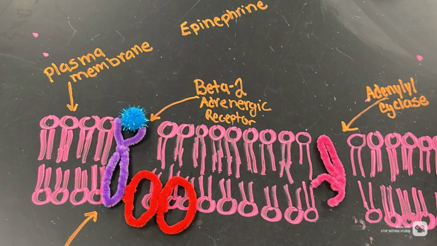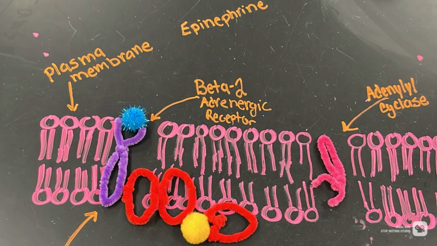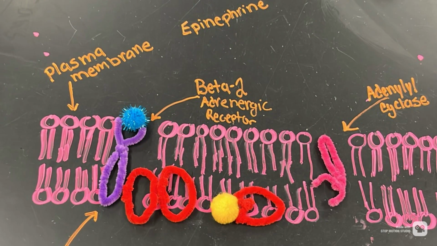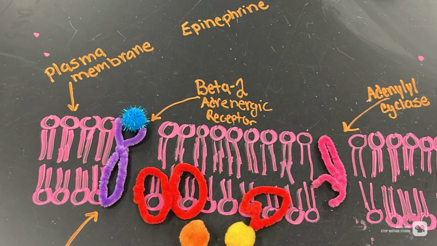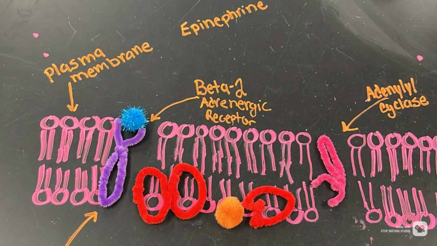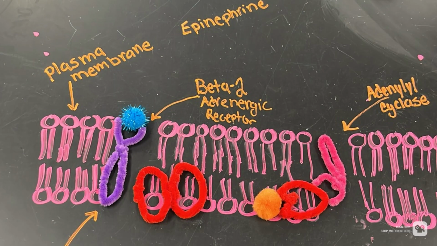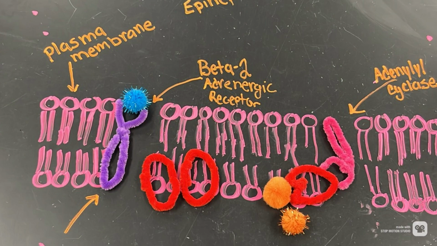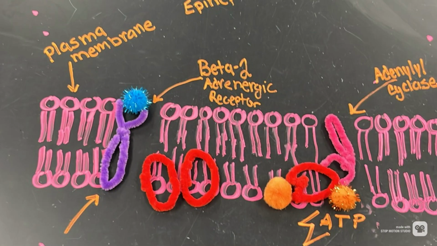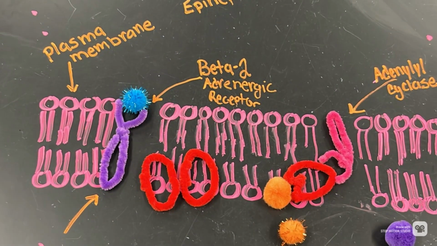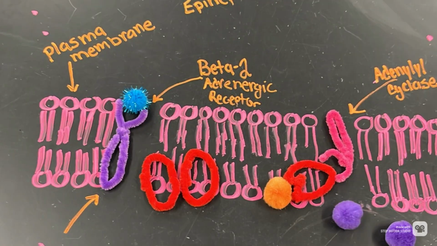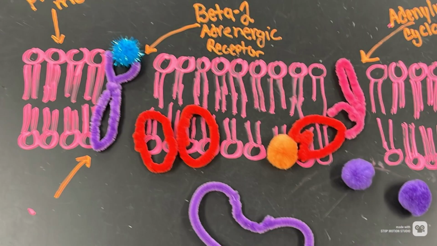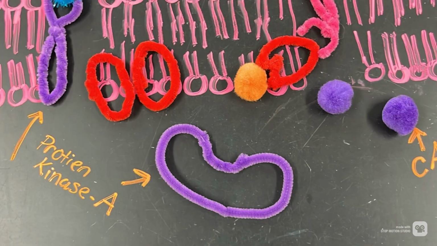Okay, back to the diagram. When the ligand bonds with the receptor, the G proteins are activated. The last G protein moves away, while GDP is replaced with GTP. This new subunit diffuses to reach adenylyl cyclase. Now that this enzyme is activated, it catalyzes cAMP from ATP. Next, cAMP binds to and activates protein kinase A.